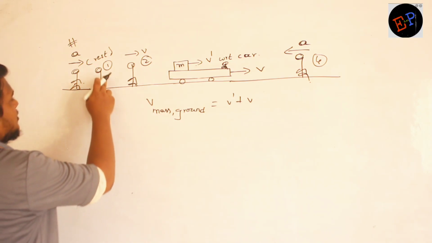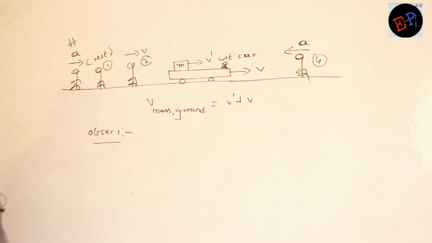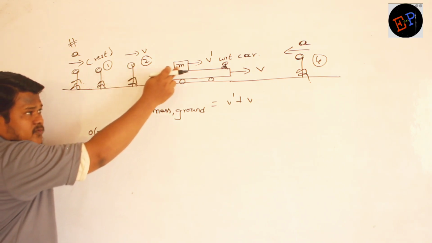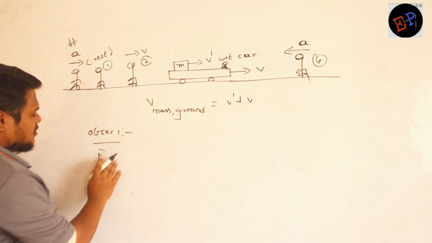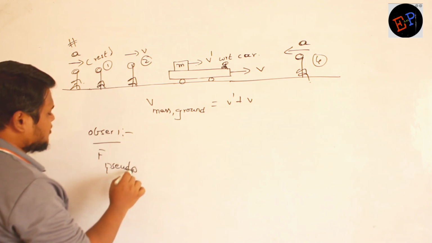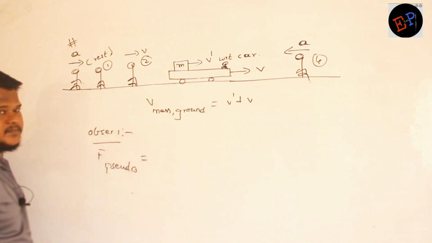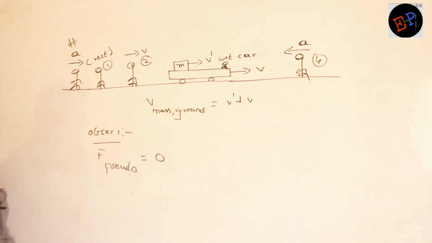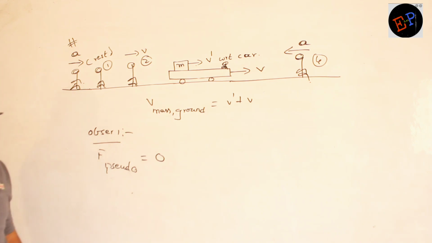Who is observer number 1? This is observer number 1. Now with respect to this observer, what is the pseudo force acting on small m? F pseudo is how much? With respect to observer number 1, anybody, can you say? 0 is correct. How can you say it is 0? The observer is not at all accelerating. He is in rest position.